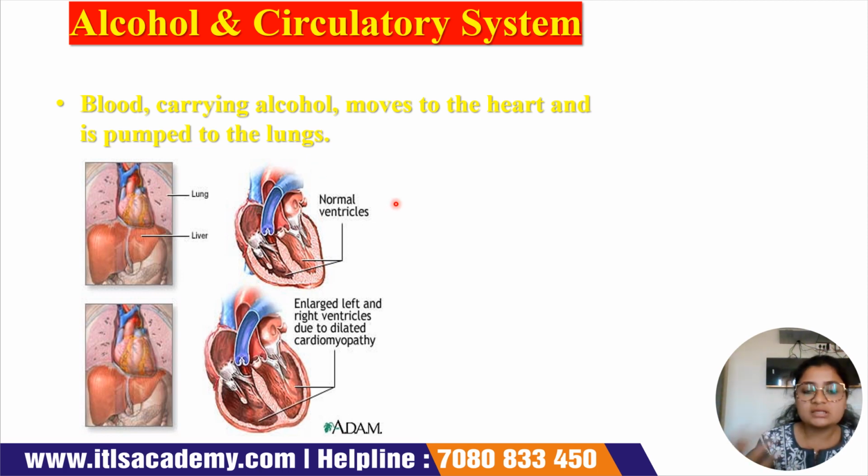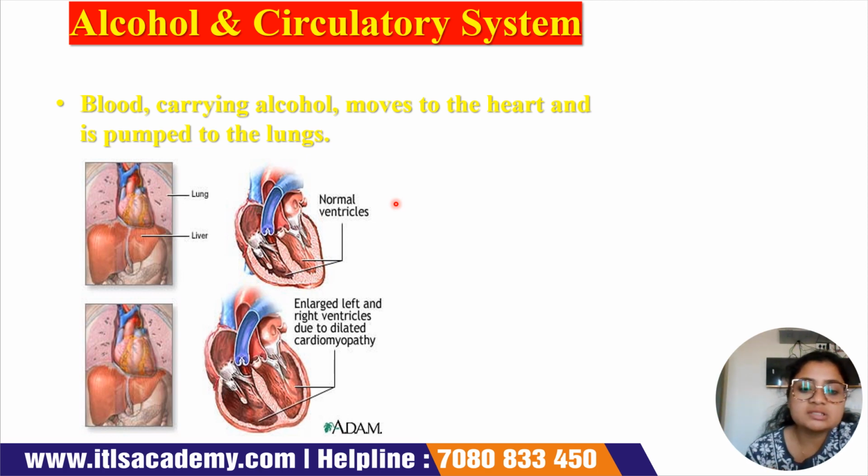Basically, cardiomyopathy happens due to increased alcohol consumption, which eventually leads to infarctions of the coronary artery, which finally leads to heart attack, which in medical terminology is known as acute myocardial infarction.